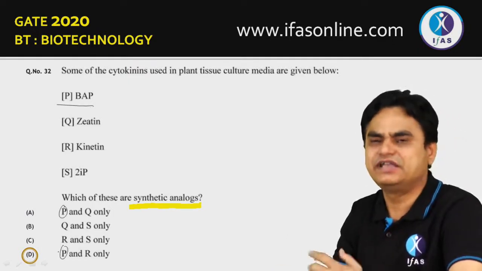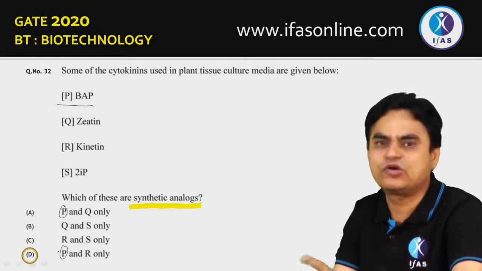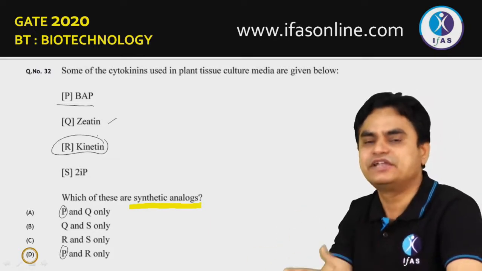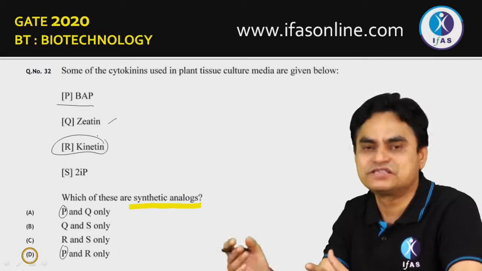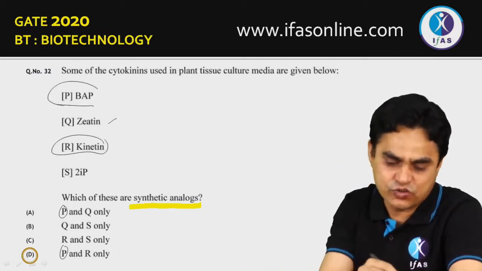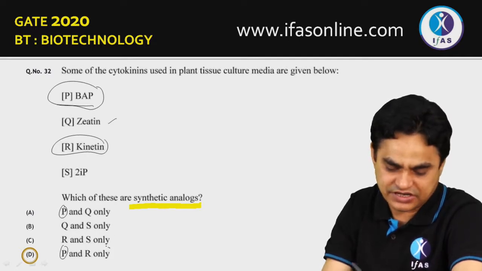Then zeatin is one of the naturally occurring cytokinins in coconut milk and various other plants. Kinetin, as you know, Skoog produced this kinetin through the hydrolysis, or we can say autoclaving, of sperm DNA of a whale. So this is also synthetic. So synthetic would be P and R.